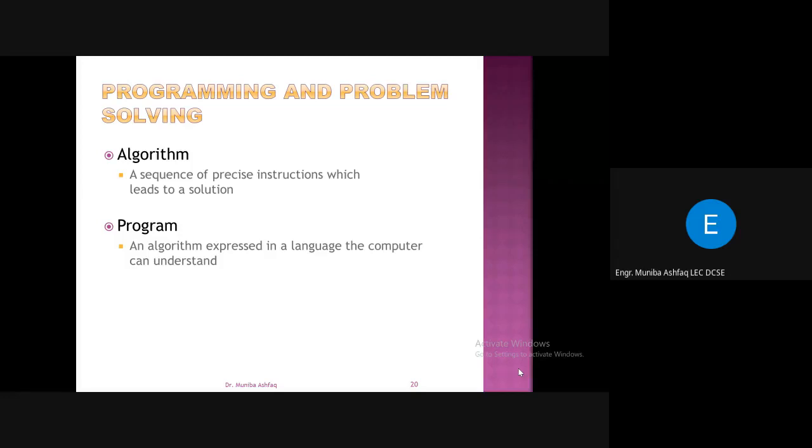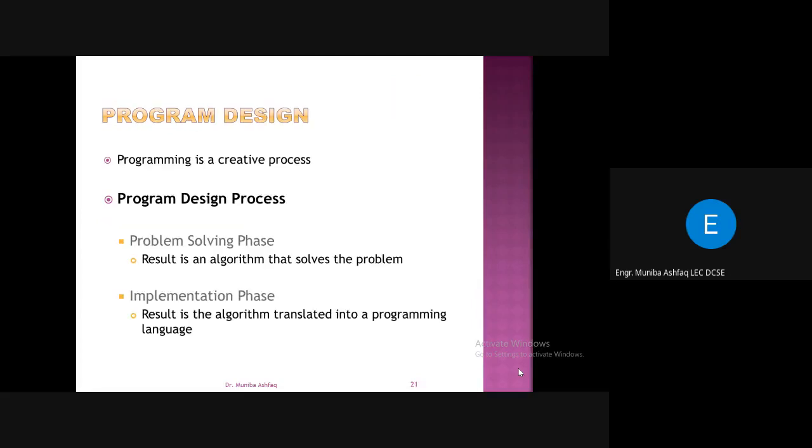So the computer is actually following the instructions you are giving to it. It cannot make an algorithm on its own. You have to give this machine instructions in the form of a computer language, right?